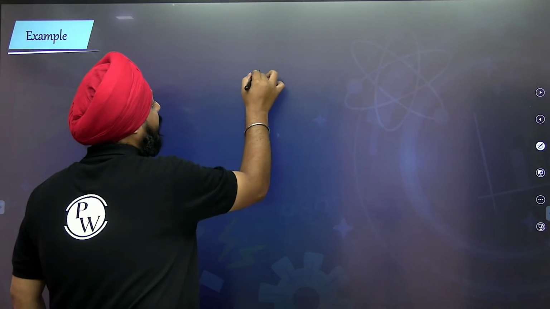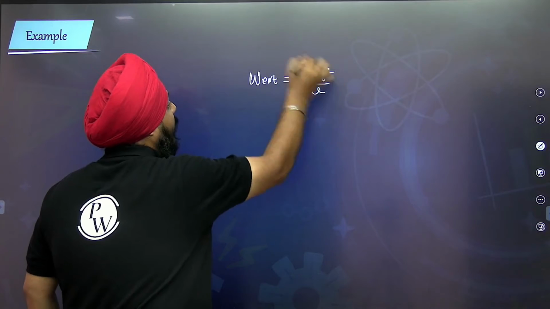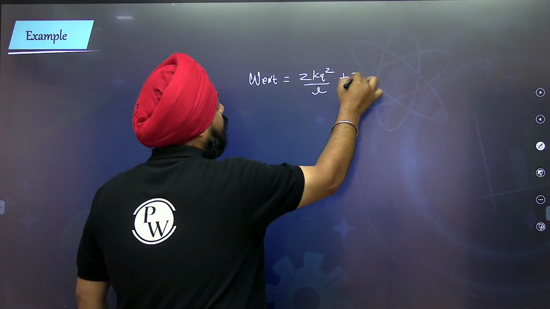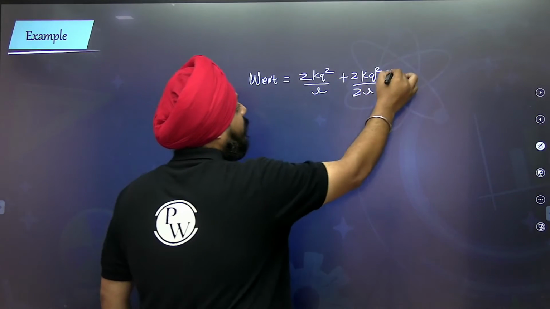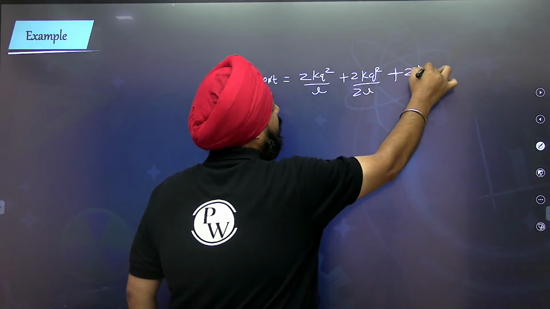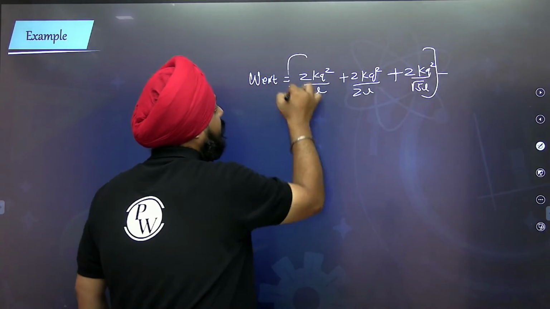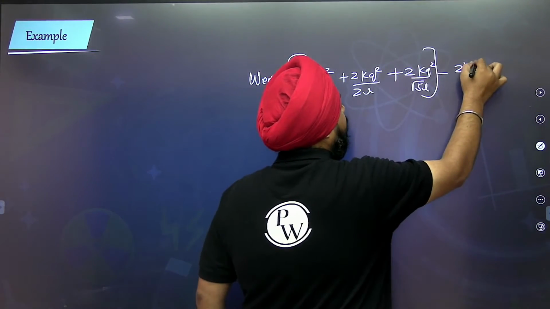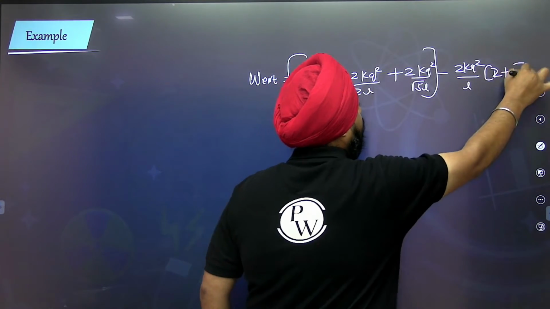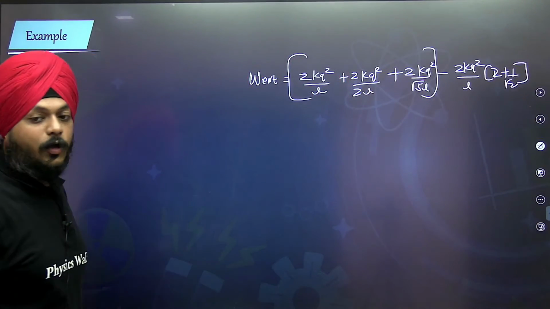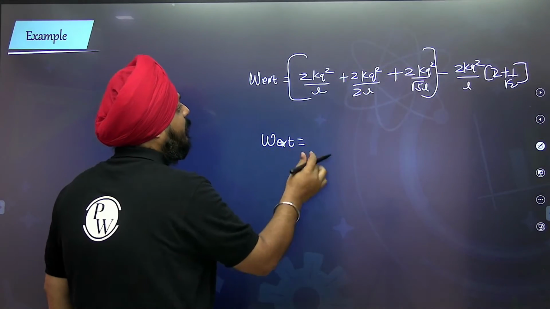So the work done by the external agent will be 2 kq square by l, 2 kq square by 2l, 2 kq square by under root of 5l, minus 2 kq square by l, 2 plus 1 by root 2. So what will be the work done by the external agent?